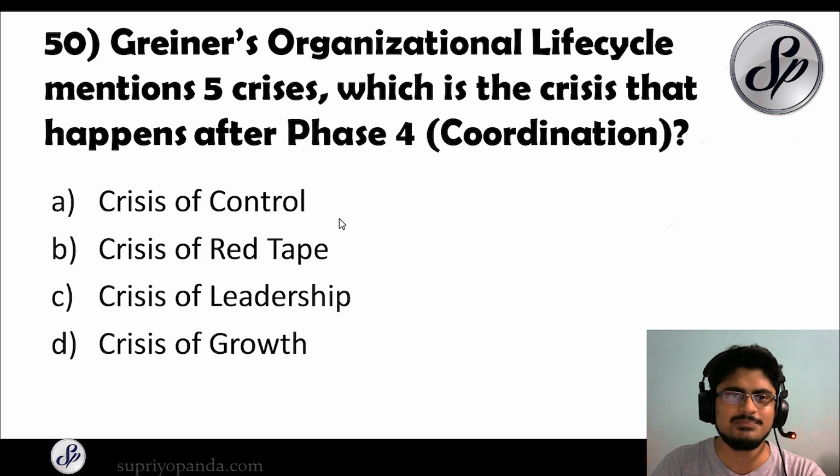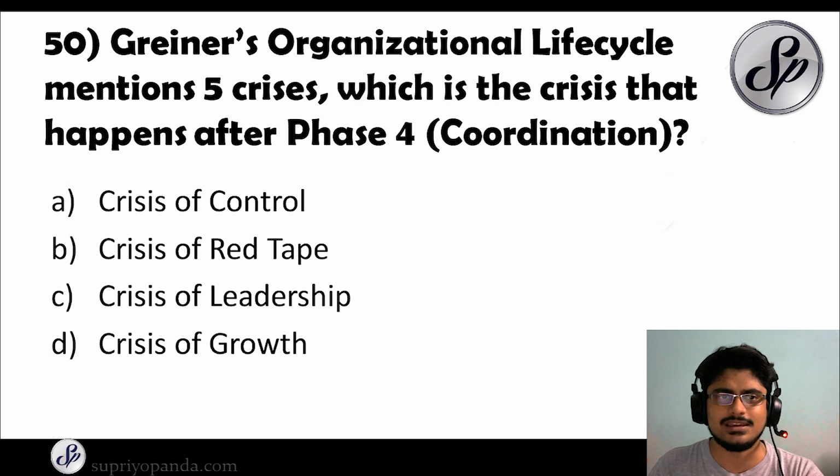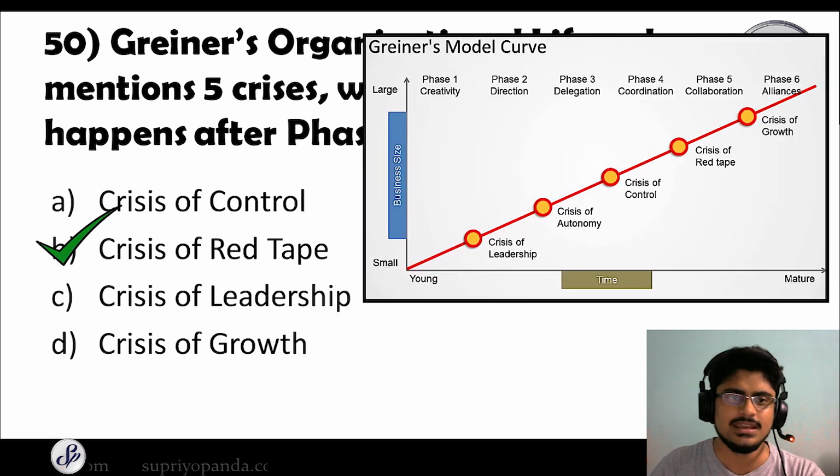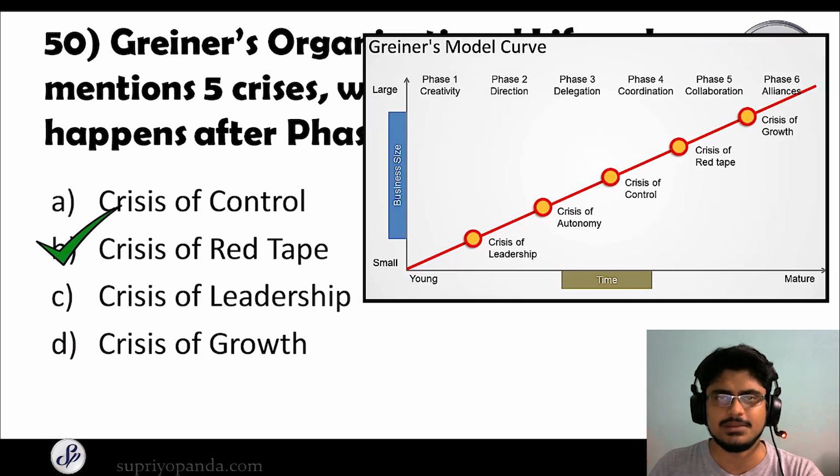The next question, Greiner's organizational life cycle mentions 5 crises. Which is the crisis that happens after phase 4, which is the coordination phase? This is also a very important Greiner curve. So the answer for this, it is crisis of red tape. Make sure that you understand all the things about this graph and you study it properly.